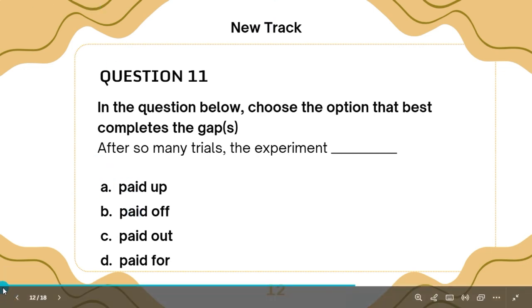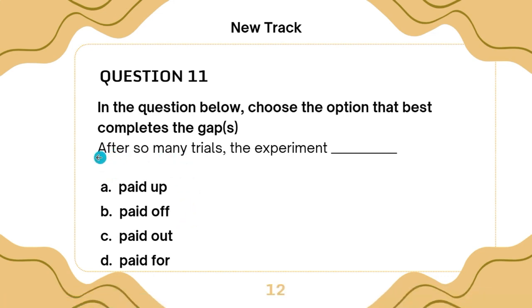Now, when we talk about paid, some of these are what we'll call phrasal verbs that are attached to paid. The words attached to paid, when used in a sentence like this, are not prepositions, but rather what we call phrasal verbs.